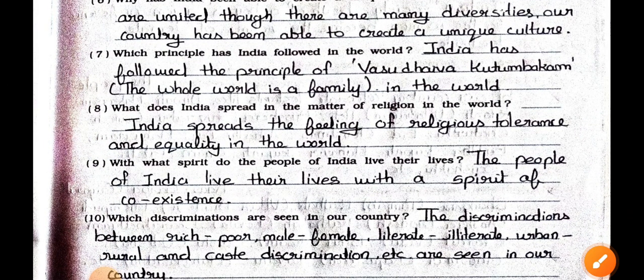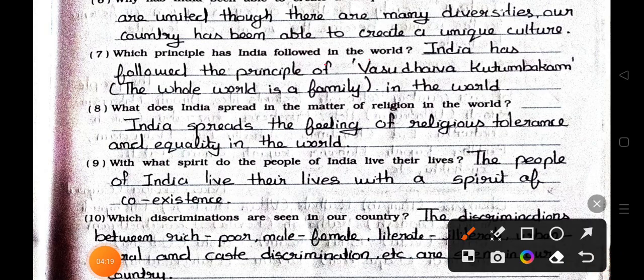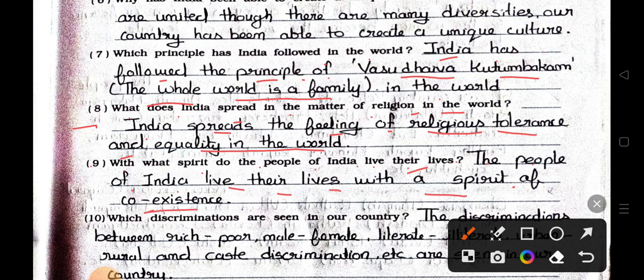See the question number 7. Which principle has India followed in the world? Answer is India has followed the principle of Vasudhaiva Kutumbakam. The whole world is a family. See the question number 8. What does India spread in the matter of religion in the world? Answer is India spreads the feeling of religious tolerance and equality in the world. Question number 9. With what spirit do the people of India live their lives? Answer is the people of India live their lives with a spirit of coexistence.